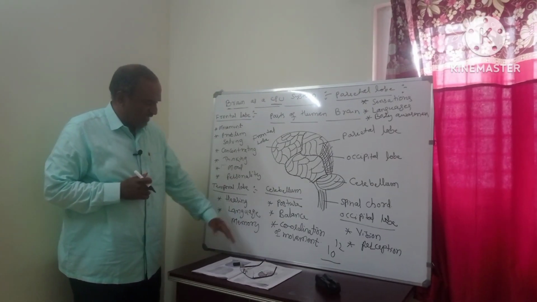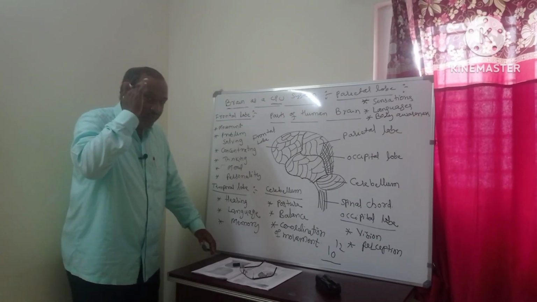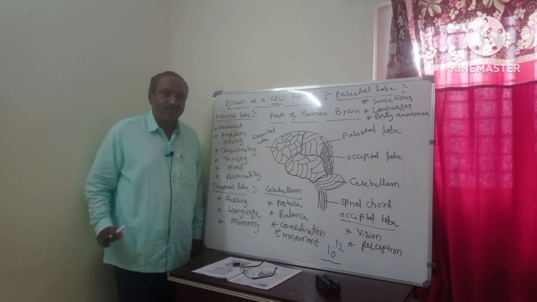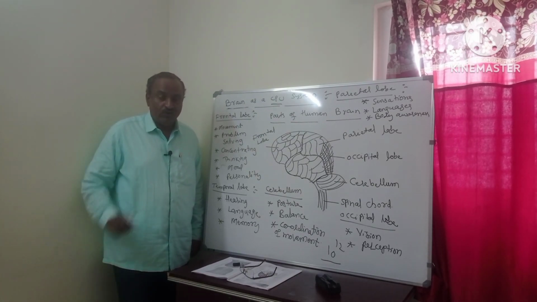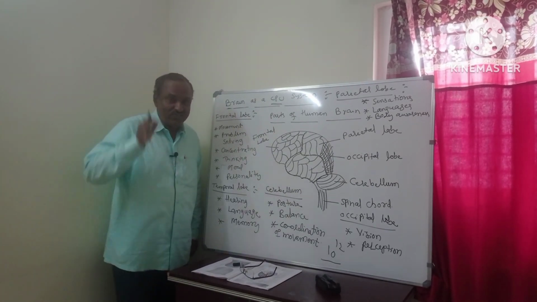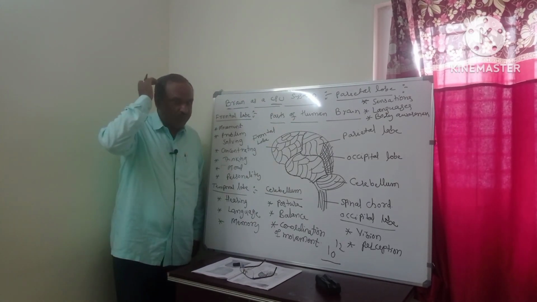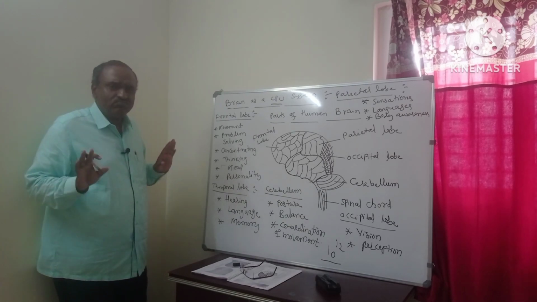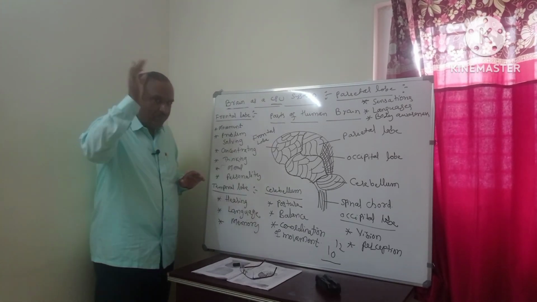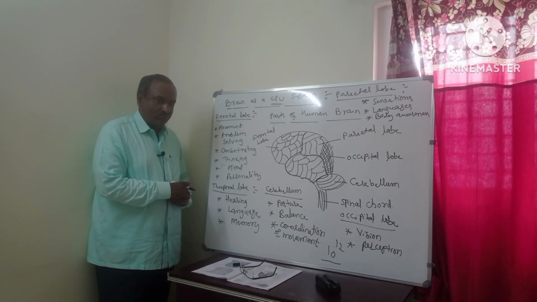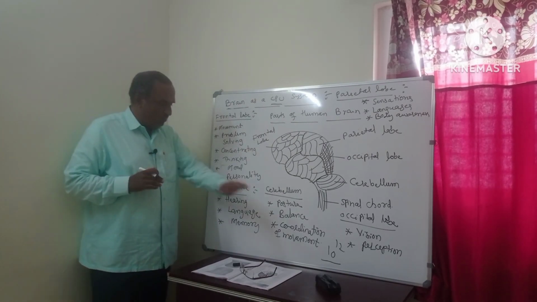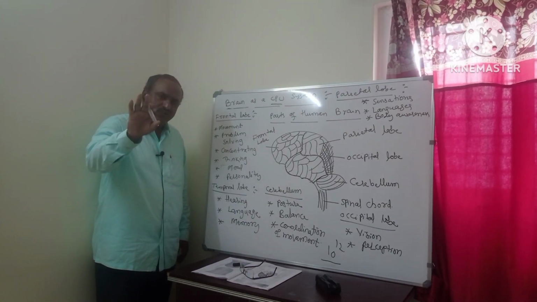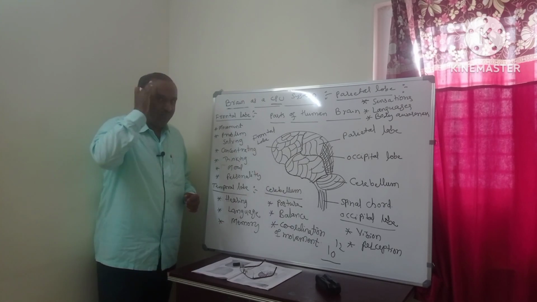Suppose I want to move this hand like this, the brain is giving the information. I am moving like this because the brain is giving the information. The neurons, the nervous system, are giving the information. Suppose this breaks, I can't move the hand, because damage has happened to the nervous system. It controls all activities: movement of head, movement of leg, movement of eyes, everything is in the control of the brain.